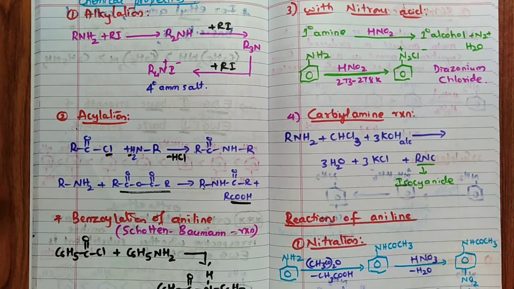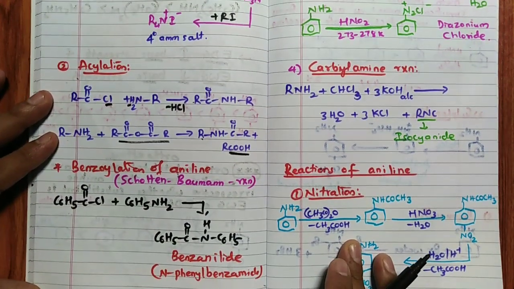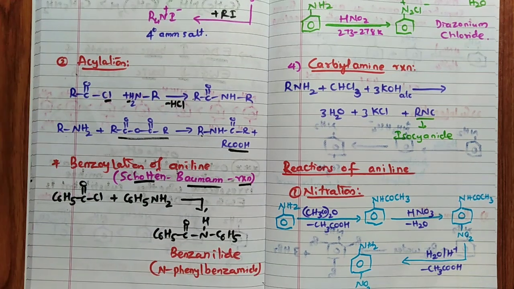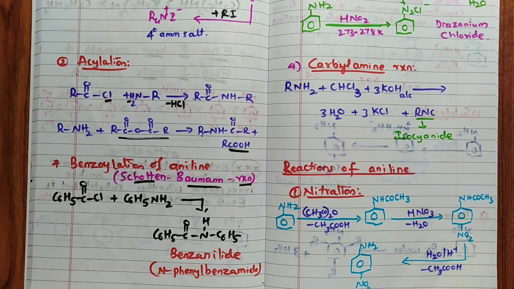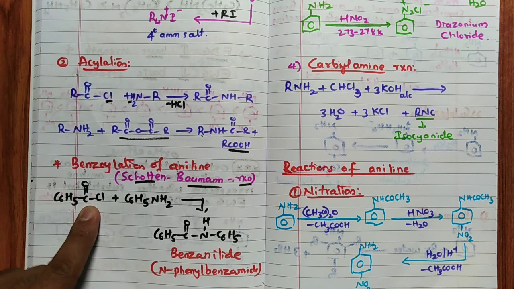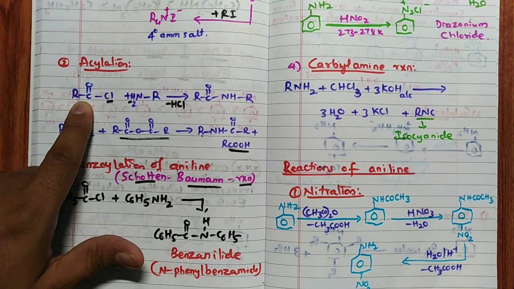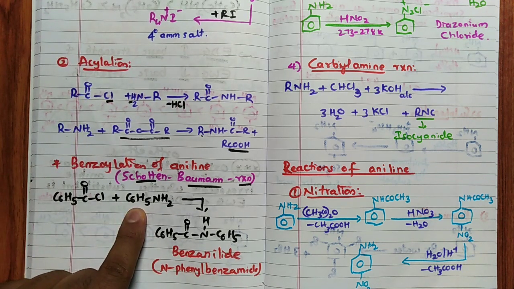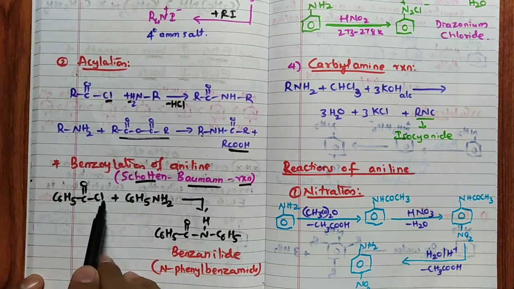Then benzoylation of aniline, that reaction is called, remember, the Schotten-Baumann reaction. Very simple, very important. Schotten-Baumann reaction, which means benzoylation of aniline. In both the groups, C6H5 will be there. C6H5COCl, that is acid chloride. C6H5COCl reacts with C6H5NH2. HCl is removed. This H and this Cl is removed.